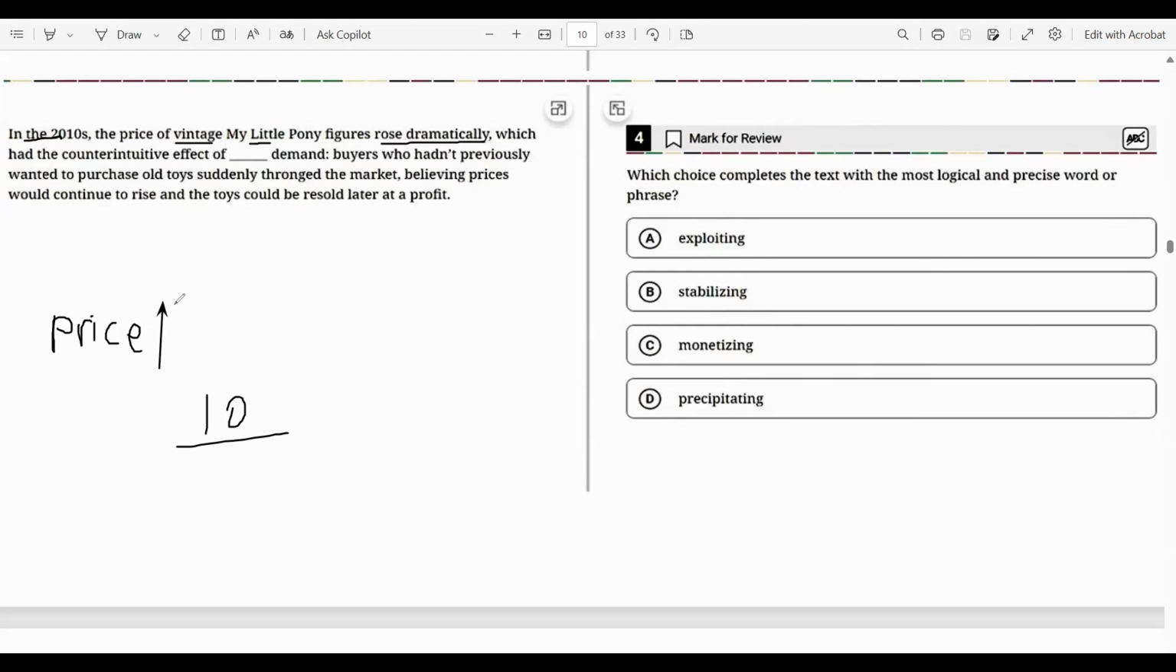So it increased to a dramatic level, which had the counterintuitive effect. Counterintuitive means the opposite effect of demand. From nature, you expect that when the price of something, maybe a car or a mobile phone, increases, it might decrease the number of customers who want to buy those products. This is the natural factor. But right now we have the counterintuitive effect of maybe increasing demand.